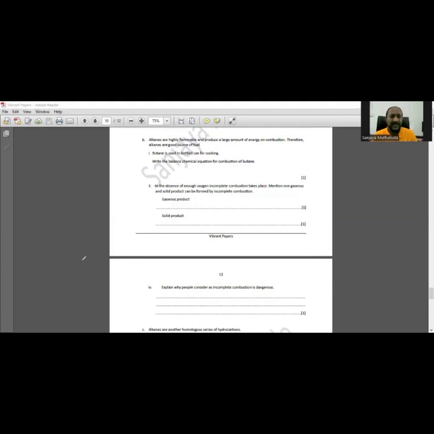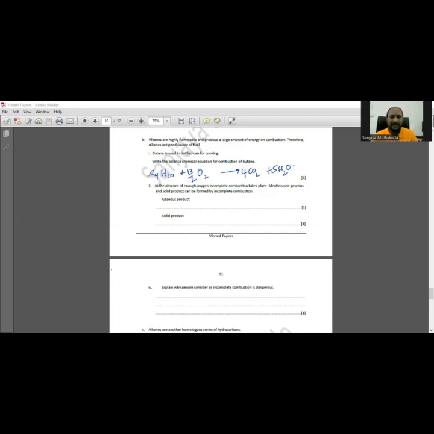Part B. Alkanes are highly flammable and produce a large amount of energy on combustion. Therefore, alkanes are a good source of fuel. Butane is used in bottle cans for cooking. Write the balanced chemical equation for combustion of butane. Butane is C4H10. When you combust, you get carbon dioxide and water. So you can put 4 here and 5 here, then here 13 by 2.